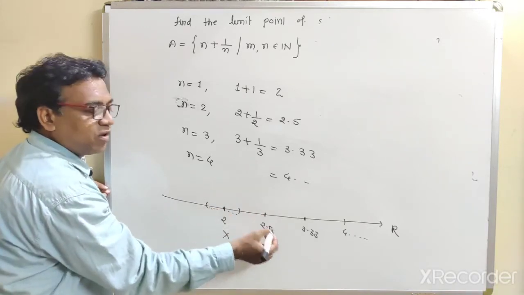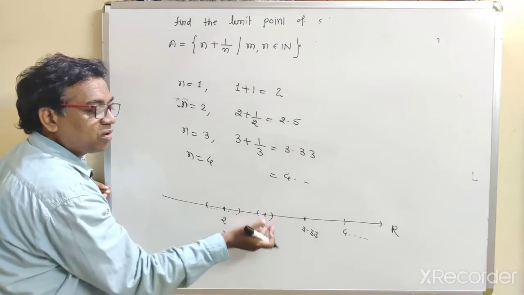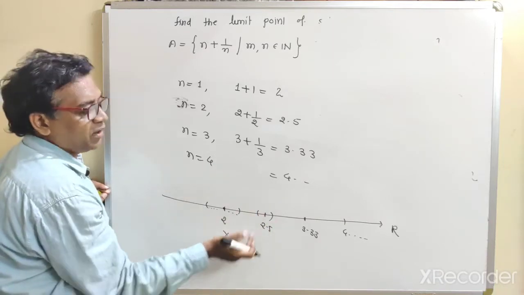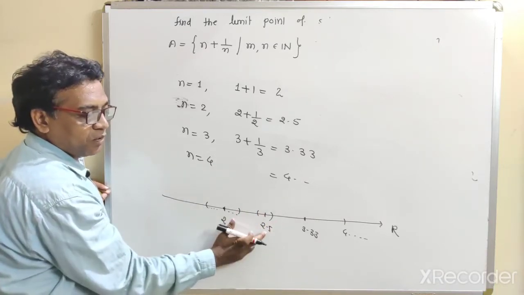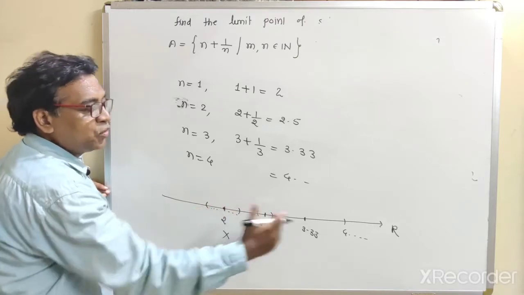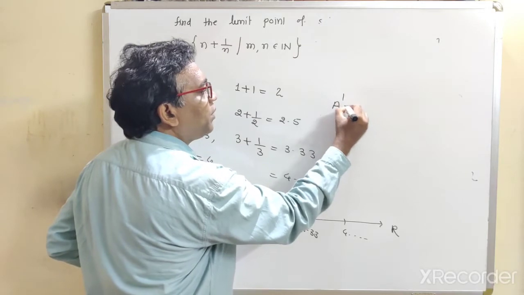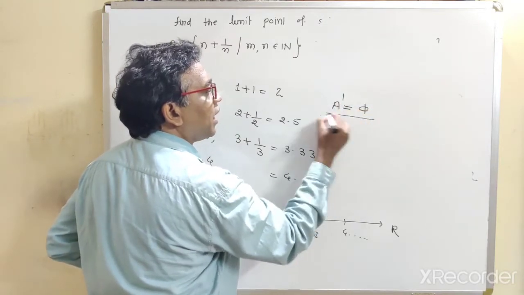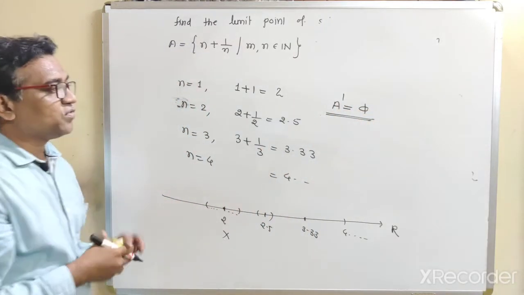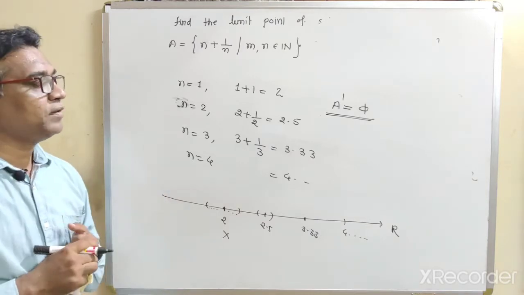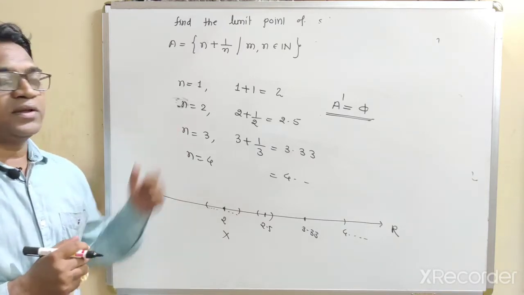Similarly, 2.5 is not a limit point, because this open sphere does not contain any point of A other than 2.5. So there is no limit point. So obviously, the set of all limit points is nothing but empty. There is no limit point. So see, these are the different examples for finding the limit point.